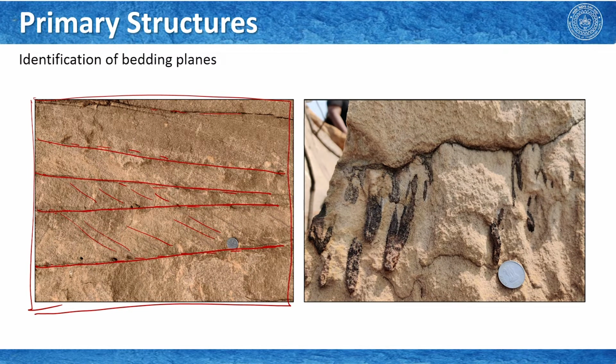In a similar way, in this image, which we did not see in the field course, but these are all from Ghatshila, you see these black things which are kind of sagged down, and I tell you these are load balls. You can see some of these black things are also concentrated around this. So, this is your bedding plane, this is how you identify it, and it also tells you that this is the younging direction.